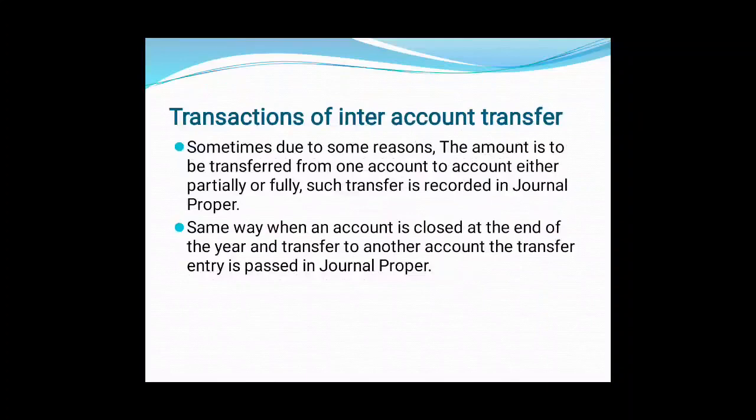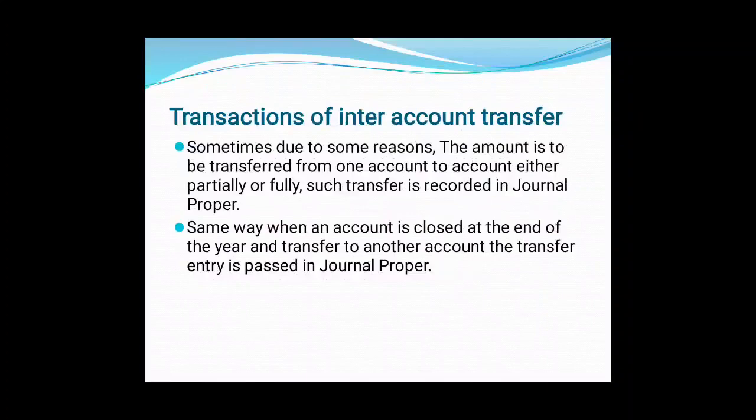Right? Sometimes what happens, friend? Say for example, there are two persons, Mr. A and Mr. B. Mr. A is our debtor from whom we have to receive 2000 rupees, and Mr. B is our creditor to whom we have to pay rupees 2000. Now there is a settlement among the three that A will not be paying me and I will not be paying B. Means A will be paying B on our behalf.